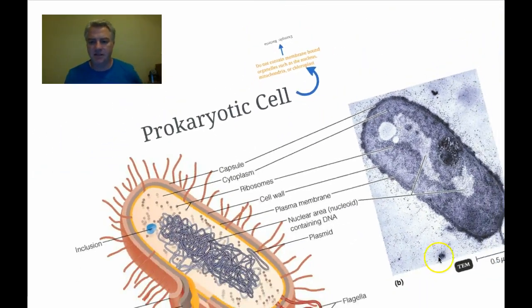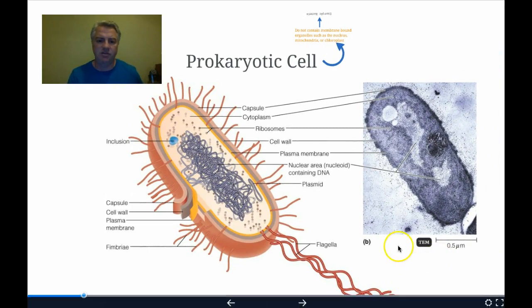When we look back at this image of a prokaryotic cell, you'll notice some features that eukaryotic cells have as well. There's cytoplasm in there. They both have ribosomes. Both eukaryotic and prokaryotic cells have a plasma membrane, and they both have DNA in the middle. But you'll notice there is no nucleus. They just have what's called the nuclear area or the nucleoid region. The one thing they have in common with some eukaryotic cells is the cell wall. Plant cells have a cell wall, so do prokaryotic cells.